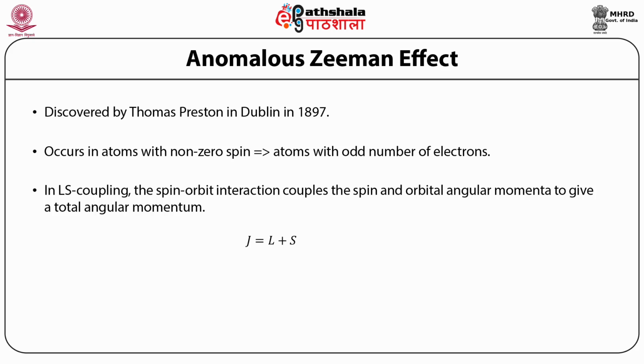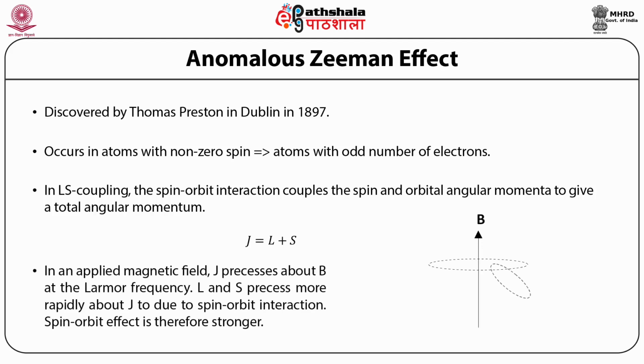The orbiting electrons in the atom are equivalent to a classical magnetic gyroscope. The torque applied by the field causes the atomic magnetic dipole to precess around B, an effect called Larmor precession. J precesses slowly about B due to an external magnetic field. Meanwhile, L and S precess more rapidly about J due to the spin-orbit interaction, as shown in this figure.